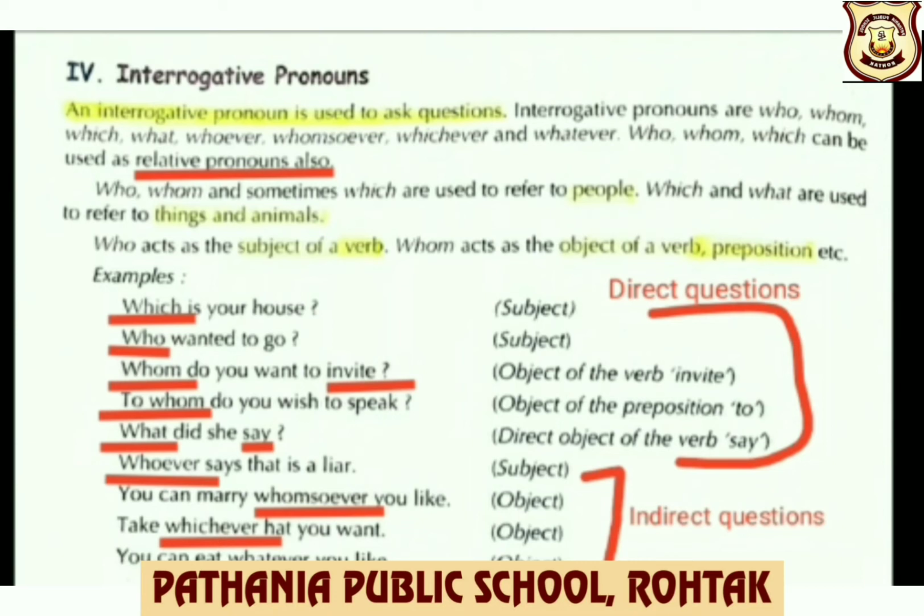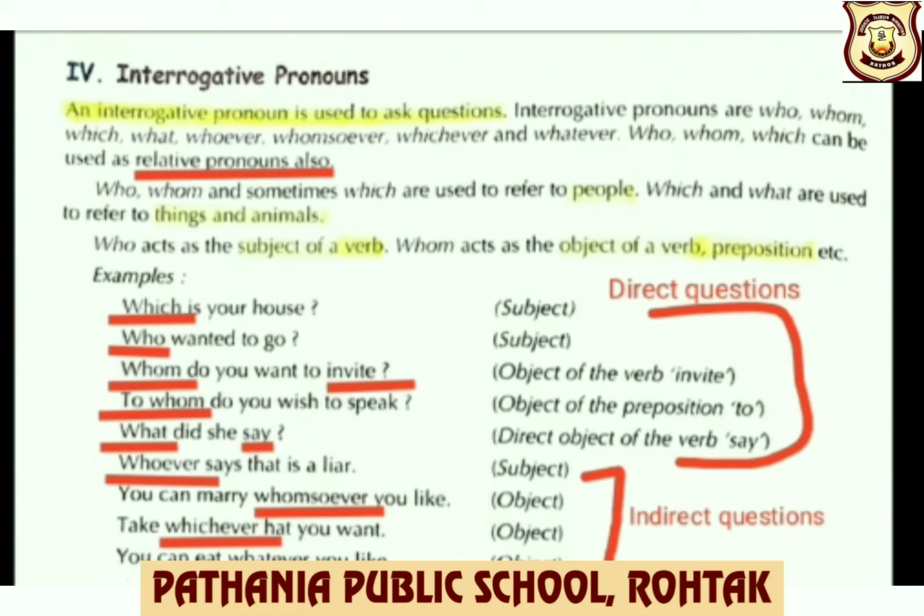Who acts as the subject of a verb. Whom acts as the object of the verb, preposition, etc. Now let us understand these things with the help of examples. Which is your house? So which here, the pronoun, is the subject.